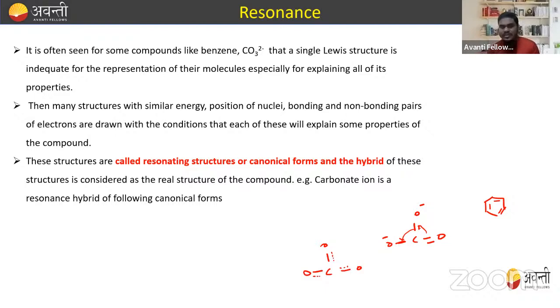What is the importance of resonance here? Many structures with similar energy, position of nuclei, and bonding and non-bonding pairs of electrons are drawn, with the condition that each of these will explain some properties of the compound. These structures are called resonating structures, or canonical forms, and the hybrid of these structures is considered the real structure of the compound. For example, the carbonate ion is a resonance hybrid of the following canonical forms, just like I have drawn it, right? I hope you understand this.